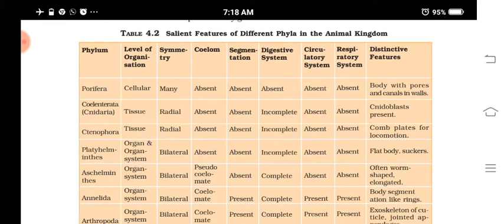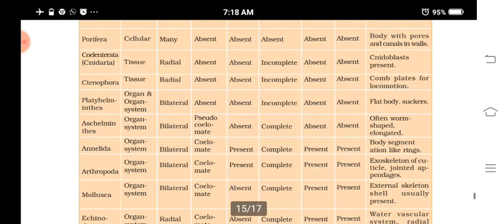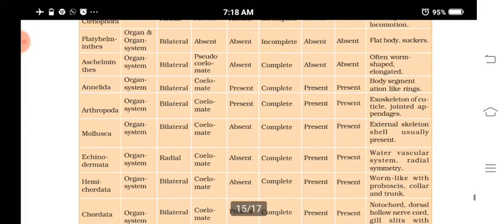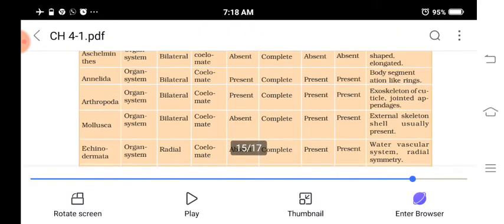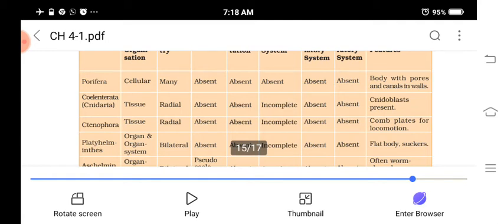So all these different phyla we have studied. A comparative table is given for comparison of all this. Just go through this. So this was the chapter. From where did we start? From Porifera, isn't it? Phylum Porifera. Kingdom Animalia is divided into different phyla. So go through this, underline the difficult words, read it 2-3 times. Once you write like this, you learn this. Then only it will become easy. Hope you understood this much. Thank you.